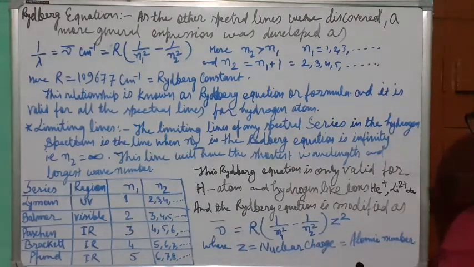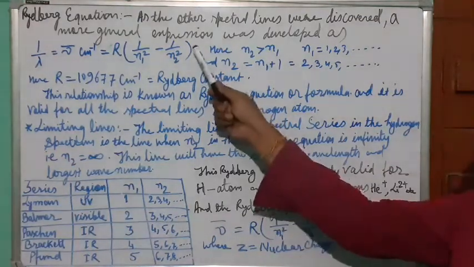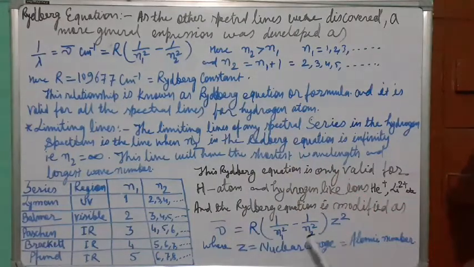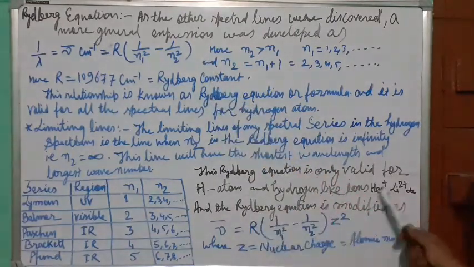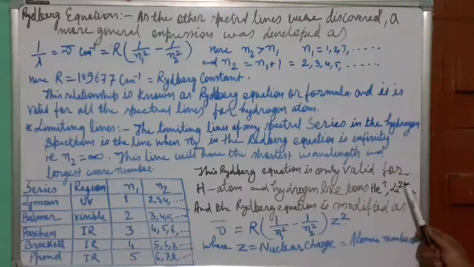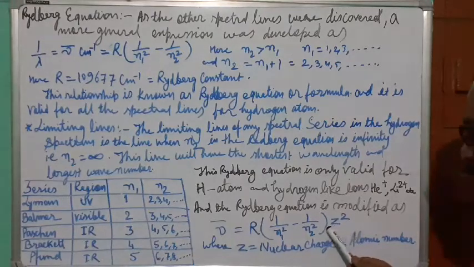But there is an improvement in this relationship. What was the improvement? It is multiplied by the nuclear charge, Z square, which is equal to the atomic number. Whatever the atomic number is, that would be written here. So this is the one improvement, that it is multiplied by Z square, where Z is the atomic number.